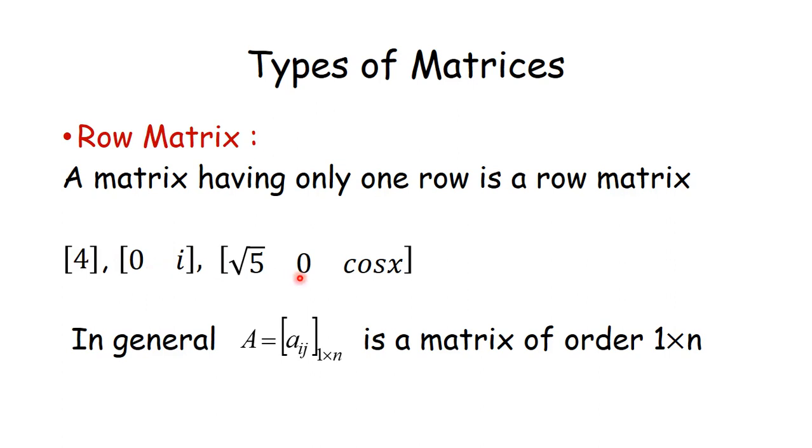This is a row matrix of order 1 by 3. In this case I have only one row, but columns may be any number of columns. In general, a matrix of the form 1 by n is a matrix of order 1 by n. Here I have only one row, and there are many columns.